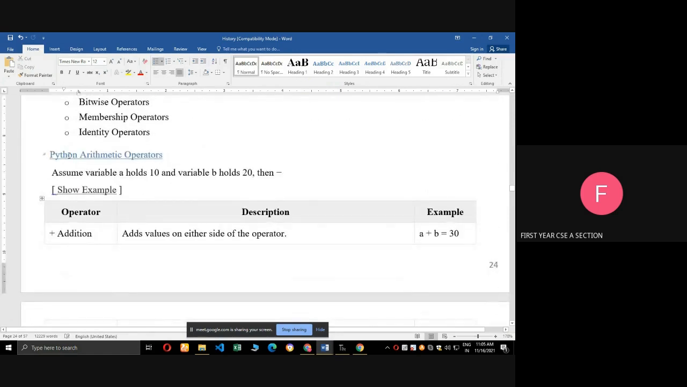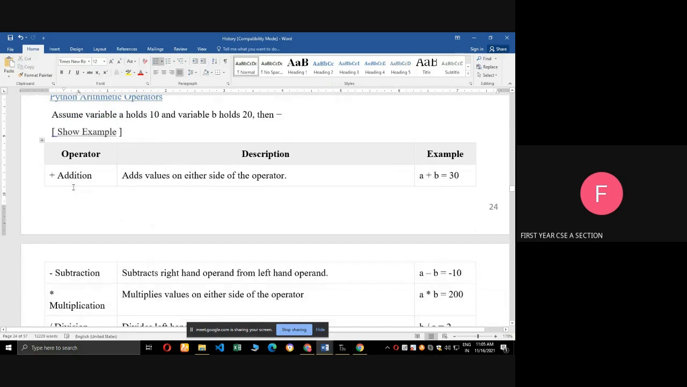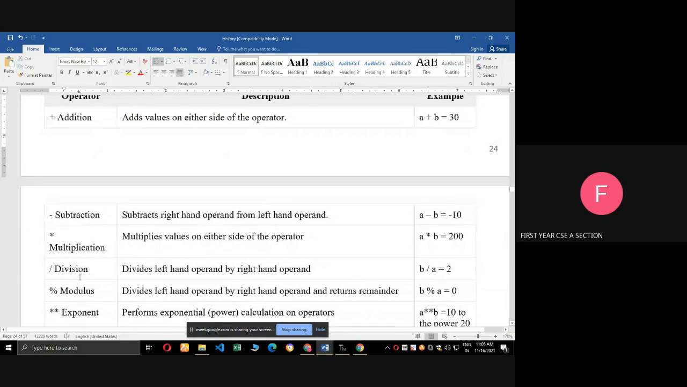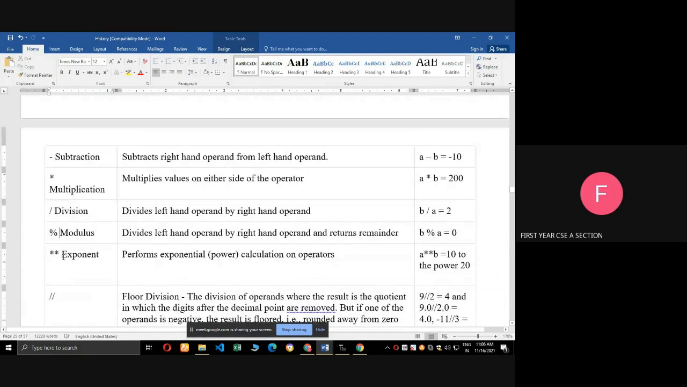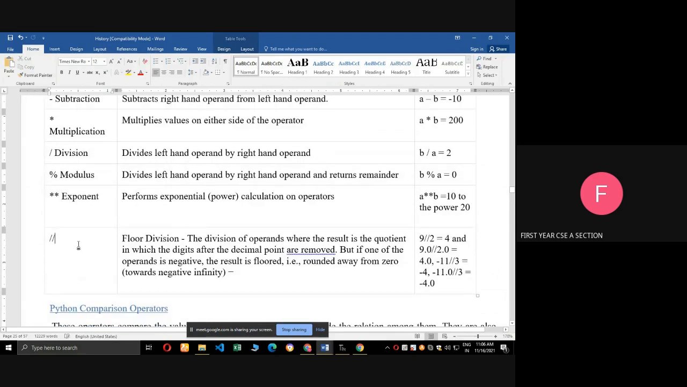Let's see the arithmetic operations: addition, subtraction, multiplication, division. See the modulus, it gives the remainder. Next, exponent means power. For example, a star star b means a to the power b. That is the output. Next, floor division. Double slash means floor division. For example, 9 double slash 2 gives the answer 4.